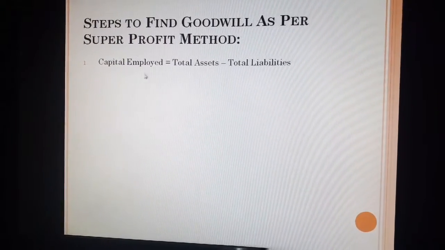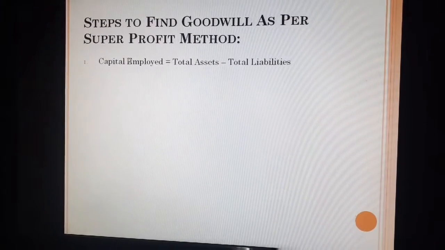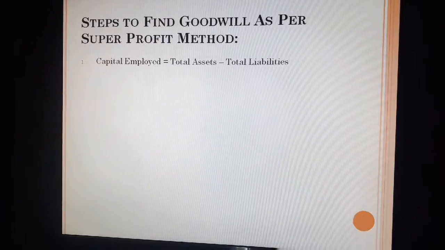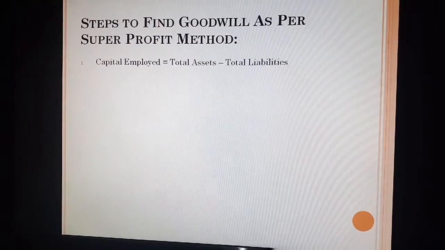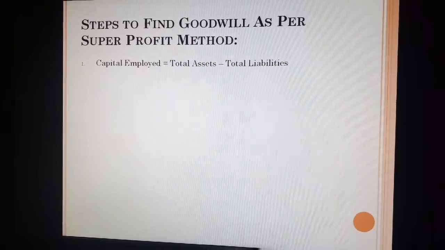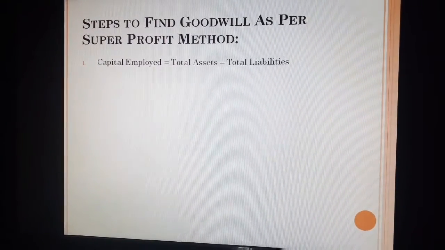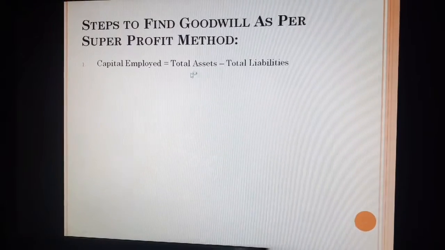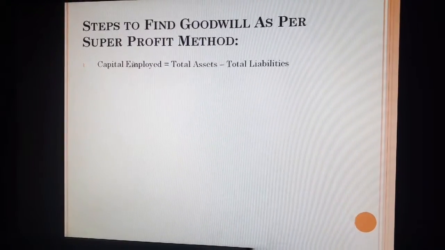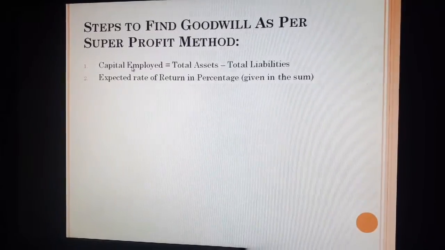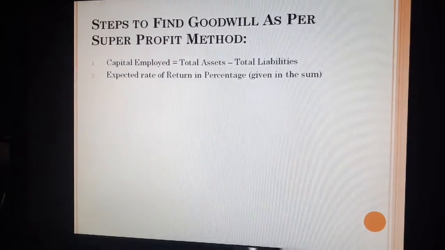This is just to remind you of the accounting equation. The accounting equation is A equals C plus L. Now to find the capital, we can say that C equals A minus L, that means total assets minus total liabilities. This capital employed is also known as net assets. After that, the expected rate of return is given in the sum.